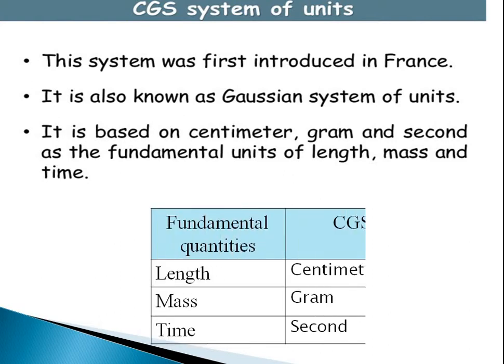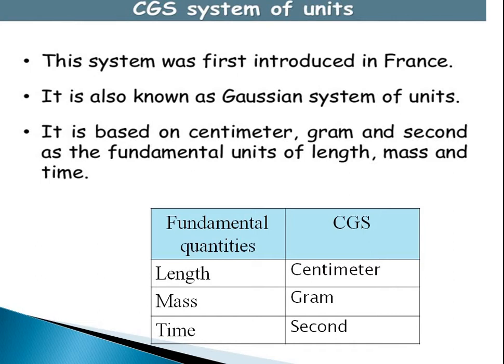Here the length is measured with the help of centimeter, mass in terms of gram and time in terms of second. This CGS system is best suited when the measured quantity is of very small size. If I want to measure a length of 1 meter or 2 meters, it can be converted into centimeters. If the mass is up to 1 kg or 2 kg, it can be converted into grams. Time in terms of half an hour or 2 hours can be measured in seconds.